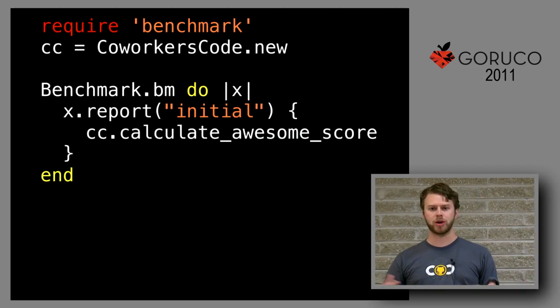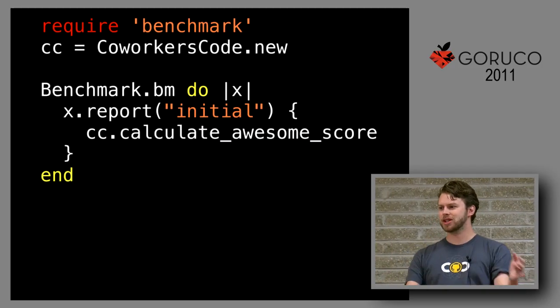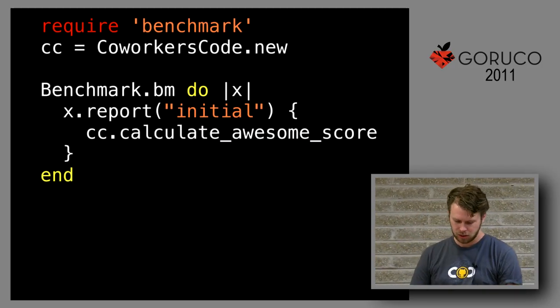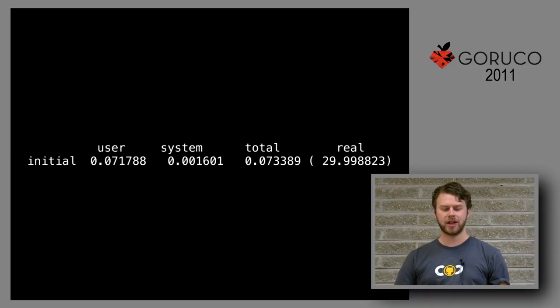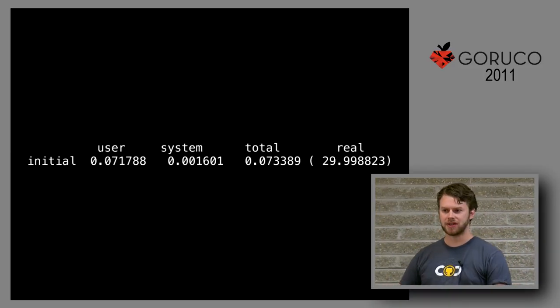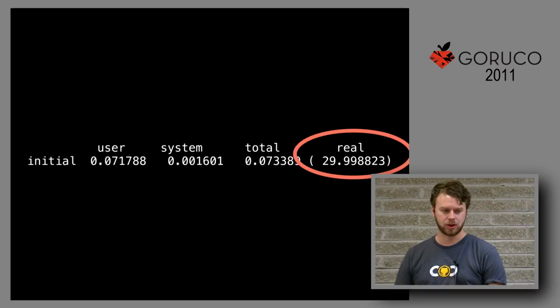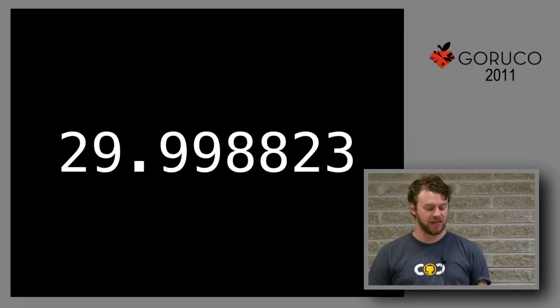This was in the bug report, so someone has isolated down to at least somewhere underneath that method. Great. So you run that benchmark, and you get this output, right? And that's going to be hard to read, I know, so I'll go ahead and circle what's important. We're going to be looking at that specifically. So running the calculate awesome score took 30 seconds almost, right? That's probably pretty slow for calculating some score, and that's obviously why you got this ticket.